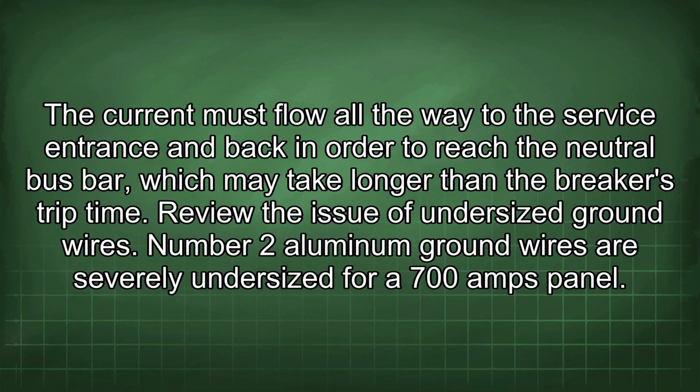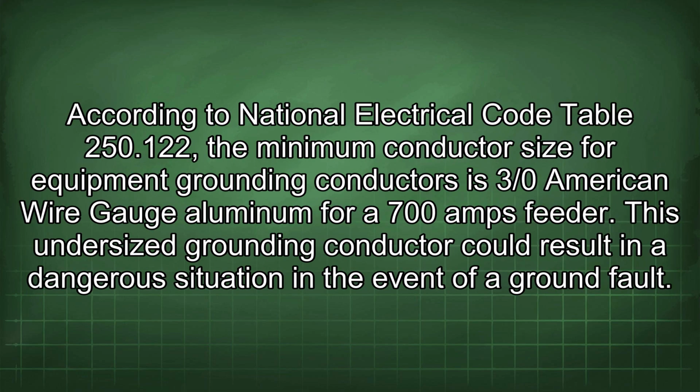Review the issue of undersized ground wires. Number 2 aluminum ground wires are severely undersized for a 700 amp panel. According to National Electrical Code Table 250.122, the minimum conductor size for equipment grounding conductors is 3/0 American wire gauge aluminum for a 700 amp feeder. This undersized grounding conductor could result in a dangerous situation in the event of a ground fault.